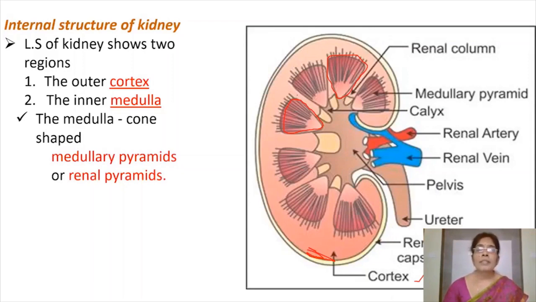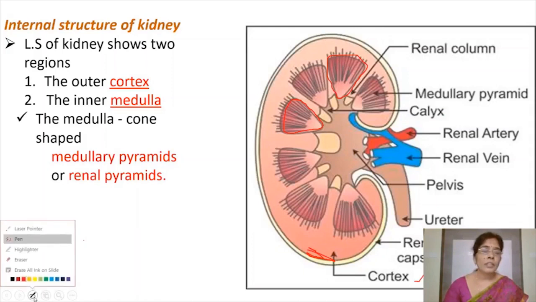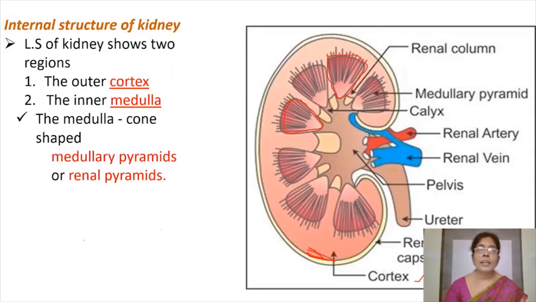These renal pyramids are separated by projections of cortex. So, look, these renal pyramids are not continuous. Medulla is not a continuous tissue. Now this outer cortex extends between the medullary pyramids.